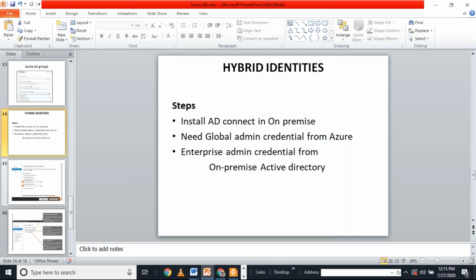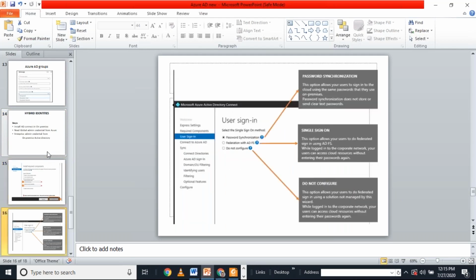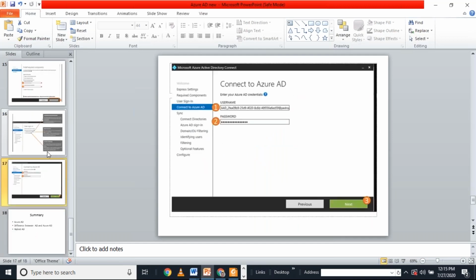Then we have to run the setup. When we run this program, it will ask for the administrator credentials from the local AD, as well as the global administrator credentials from the cloud AD, Azure AD. It will also ask whether password authentication is required or whether we need the ADFS feature, and it will ask about the Azure AD credentials.